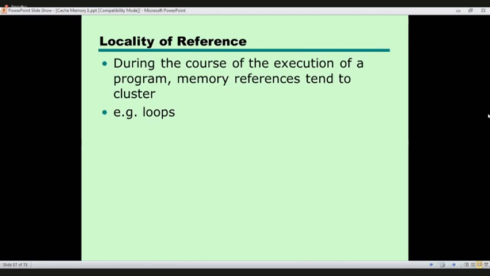Let's say, for example, we are running a loop. First we refer to the first word in the block, then we refer to the second word in the same block. So that is called locality of reference. We are referring to nearby memory locations. That is the concept of locality of reference.